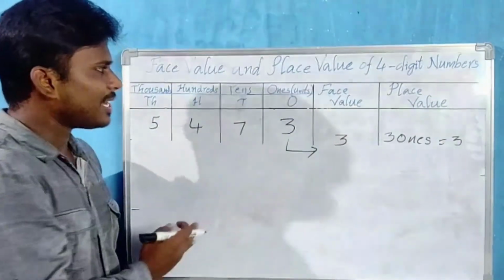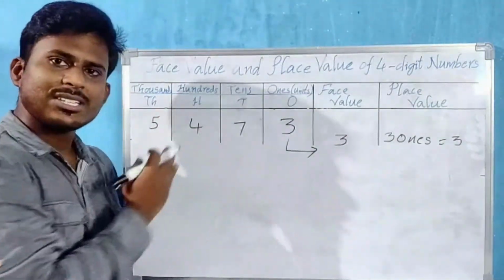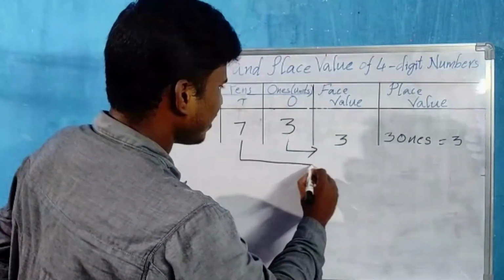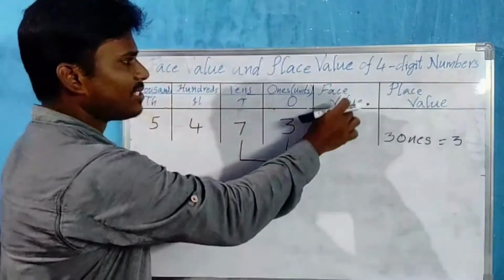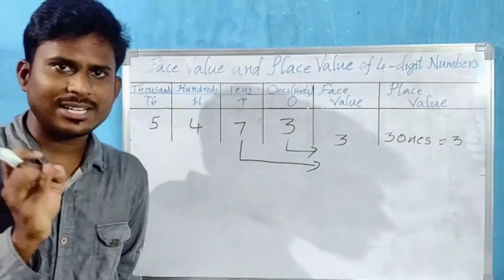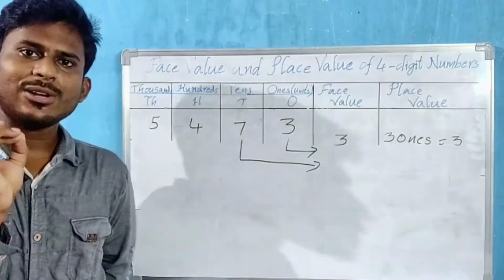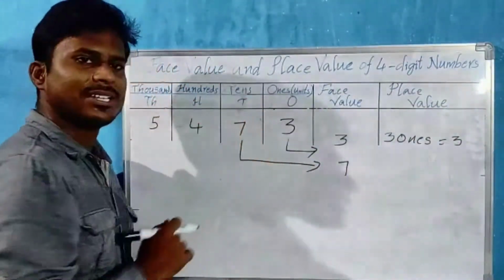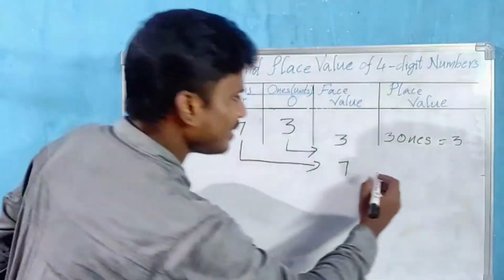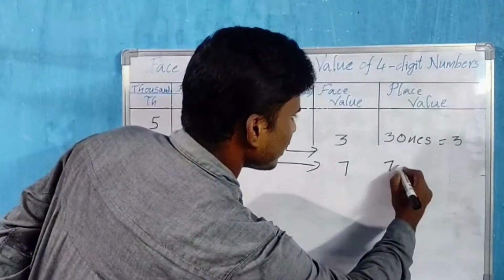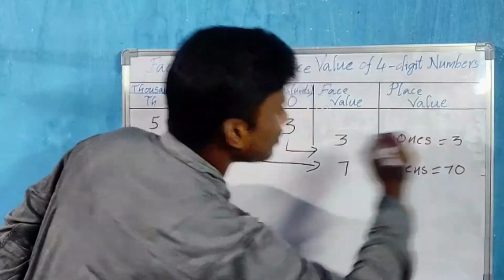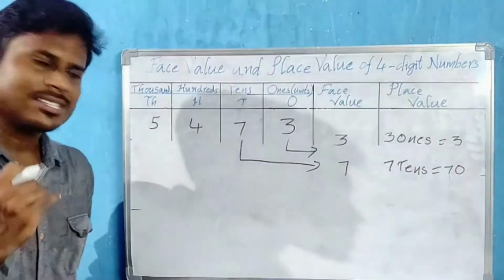Go for the next place, tens place. Which digit is there? 7 is there. Now what is the face value of 7? As I said, it's a name. Face value never changes. The digit itself, 7. 7 is in which place? Tens place. So 7 tens we have. 7 tens how much? 70. Okay, 7 tens is 70.